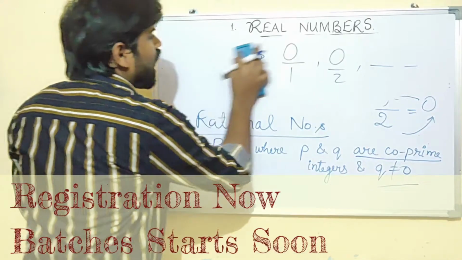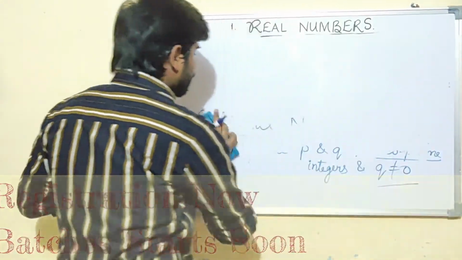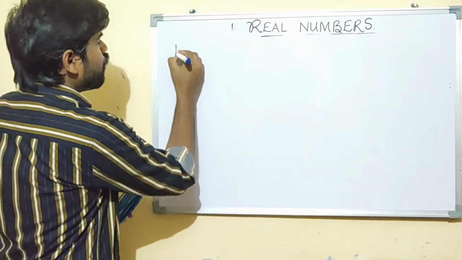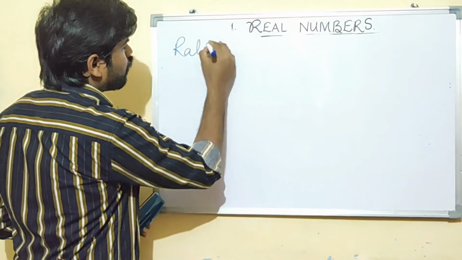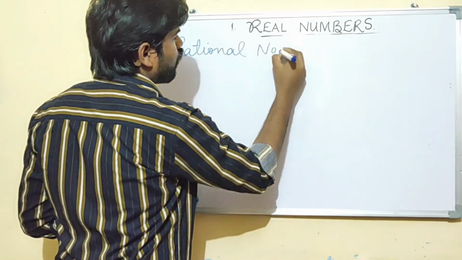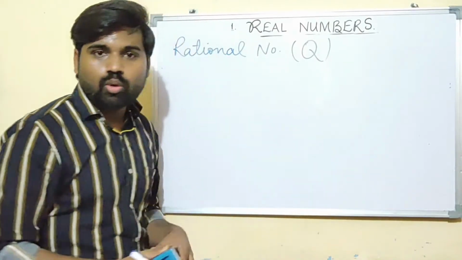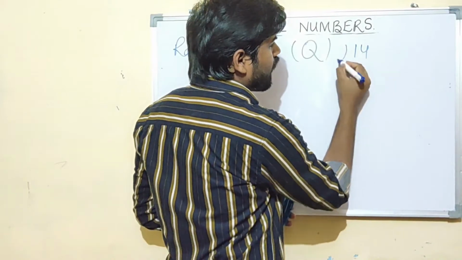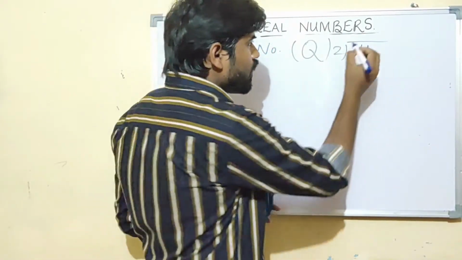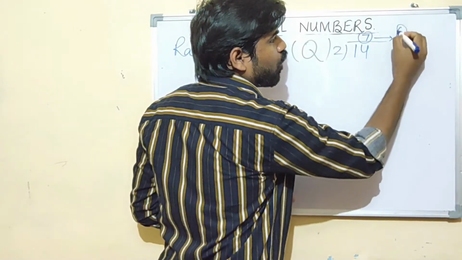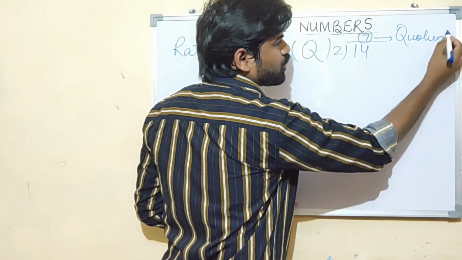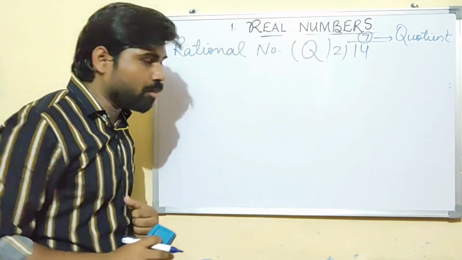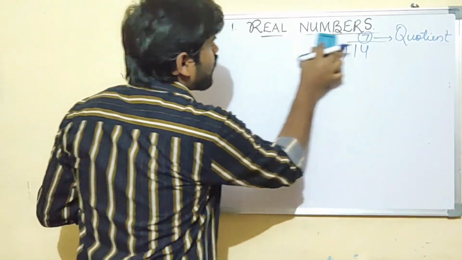Now, the last number which is left is irrational numbers. Oh, I'm sorry. I forgot to tell you that a rational number is represented by capital Q. Why is it used? Why not R? Because if you divide 14 by 2, you will get the answer 7, and 7 is the quotient. So we use Q to represent rational numbers. Now we have irrational numbers.